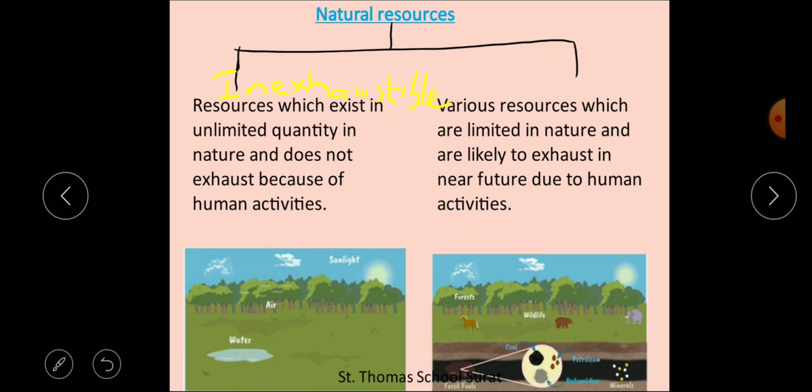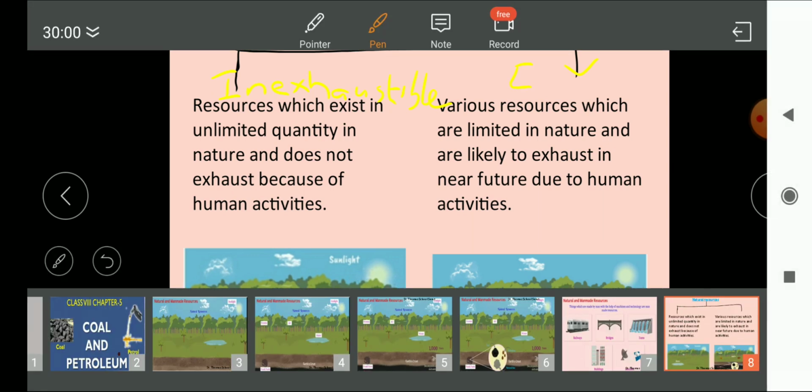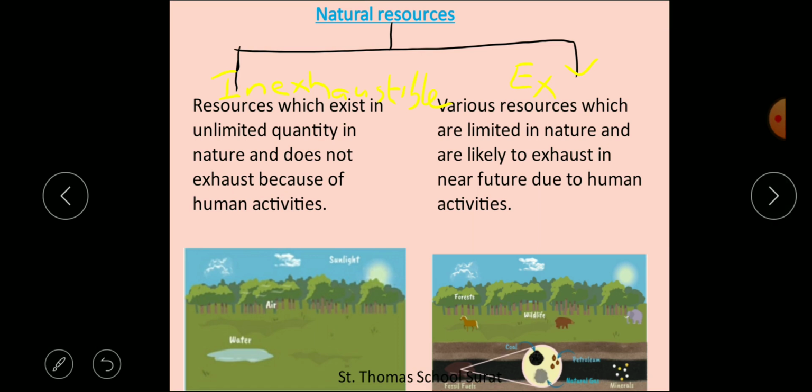And this is exhaustible. So natural resources are classified into two types, that is inexhaustible and second one is exhaustible.